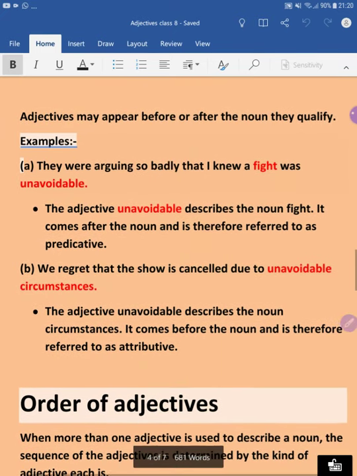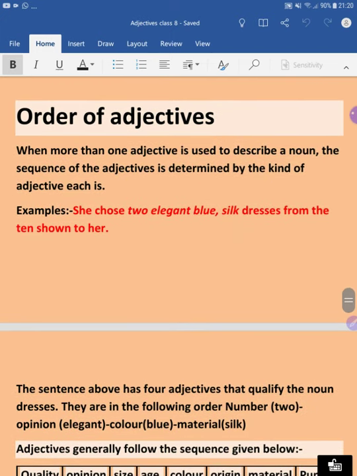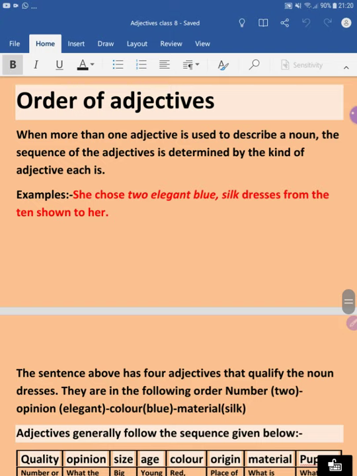Now we'll move to another topic, that is the order of adjectives. In this we will read that when more than one adjective is used to describe a noun, the sequence of adjectives is determined by the kind of adjective each is. For example: "She chose 2 elegant blue silk dresses for the tent shown to her." This is a complete sentence.